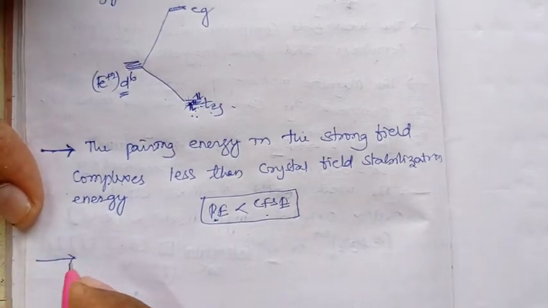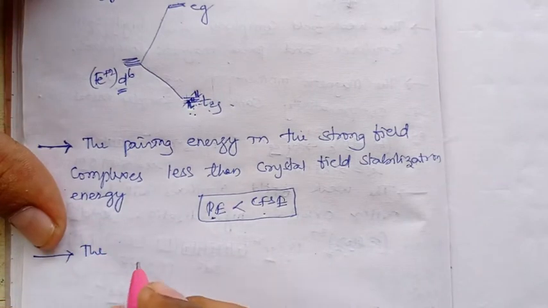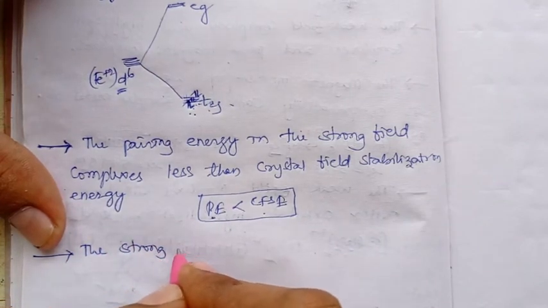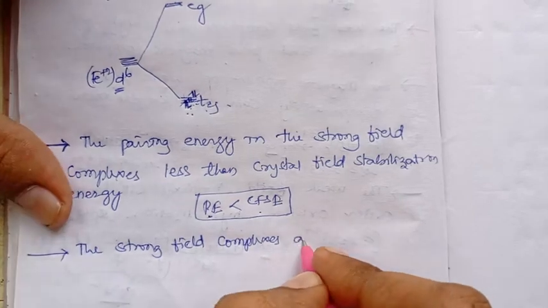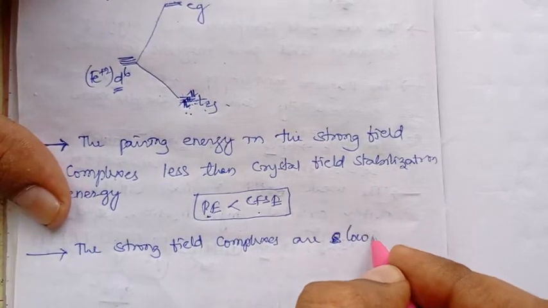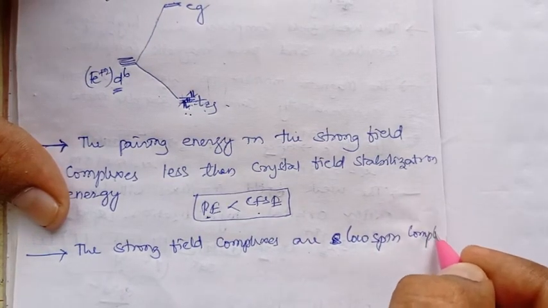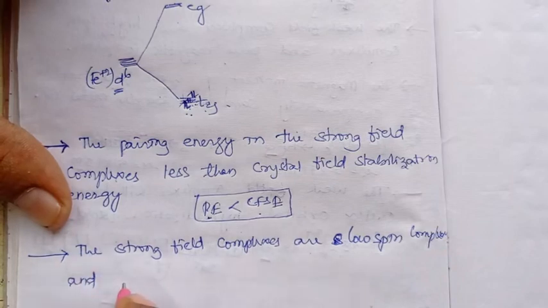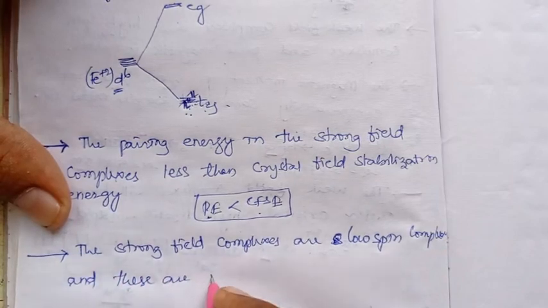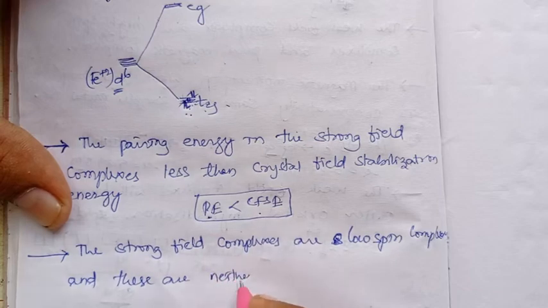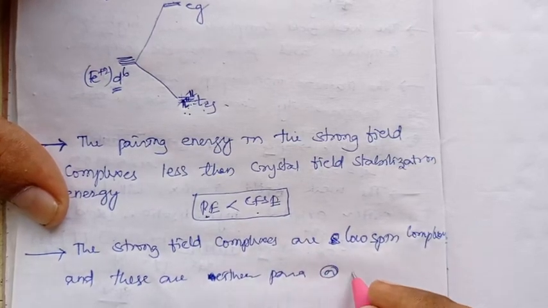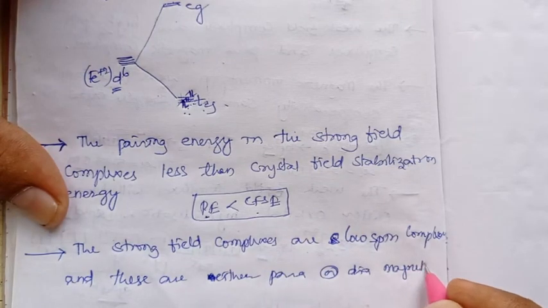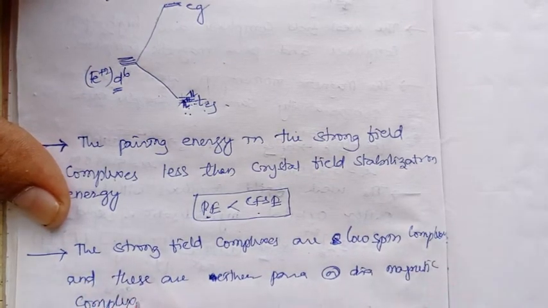Next, the strong field complexes are low spin complexes, and these are either paramagnetic or diamagnetic complexes, right?